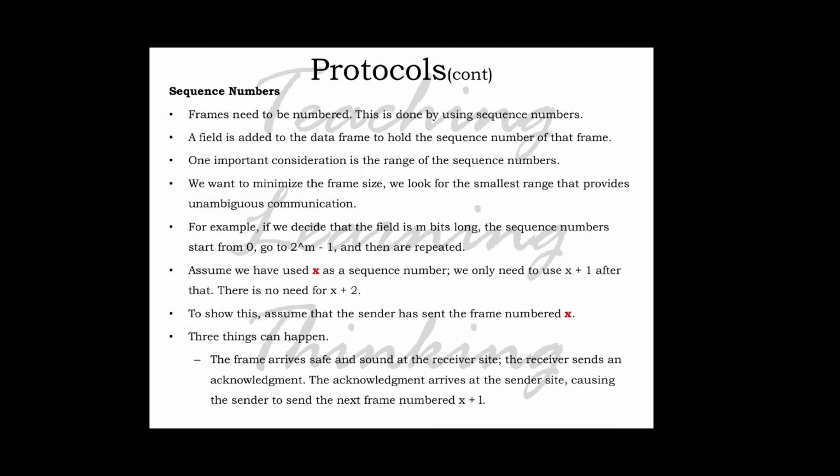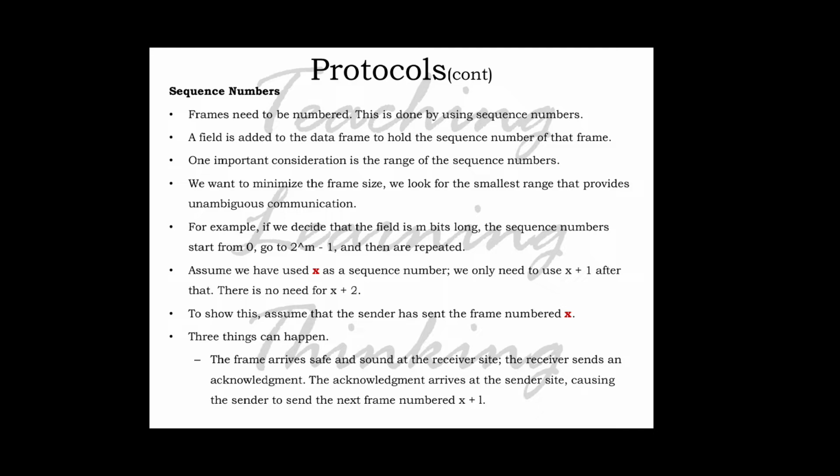To show this, assume that the sender has sent the frame numbered x. Three things can happen here. First, the frame arrives safe and sound at the receiver side, and the receiver sends an acknowledgement frame.